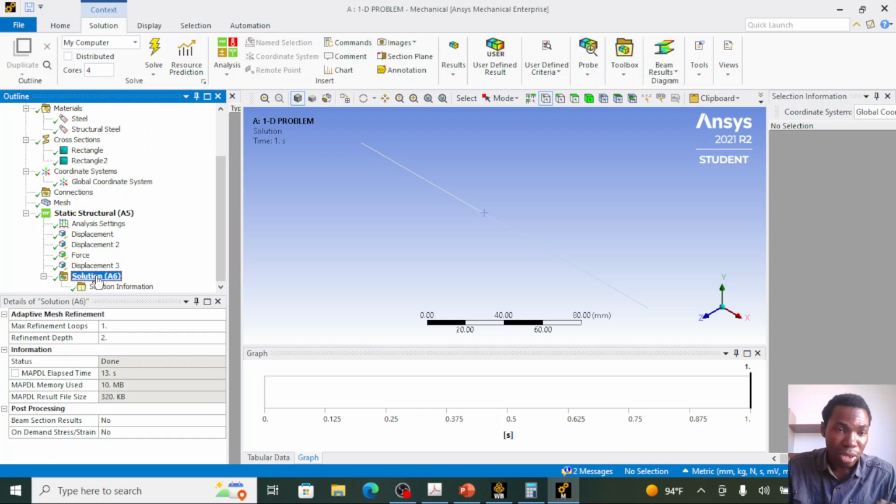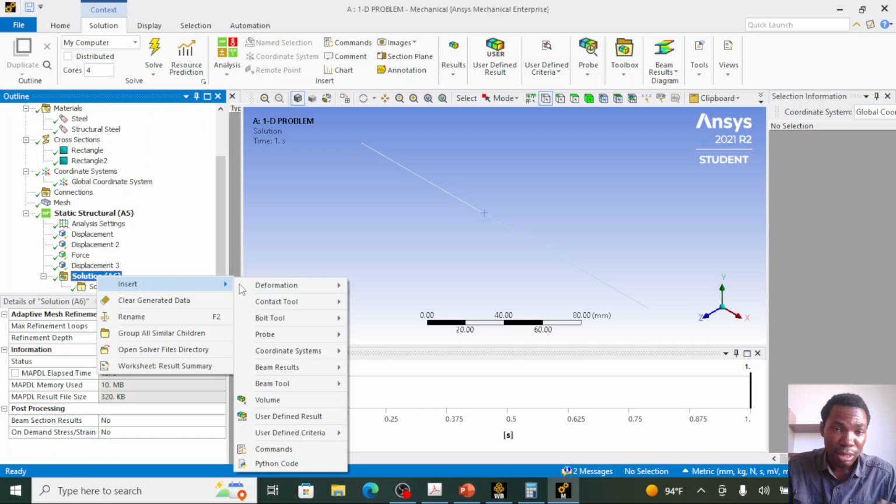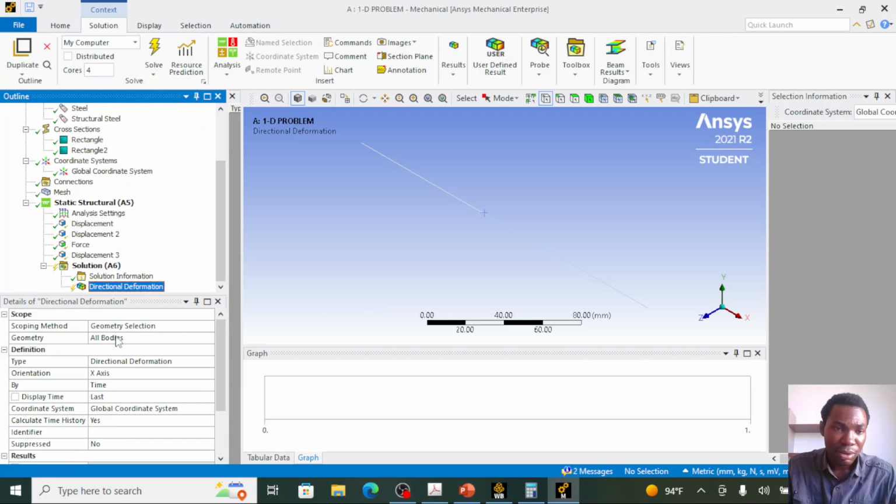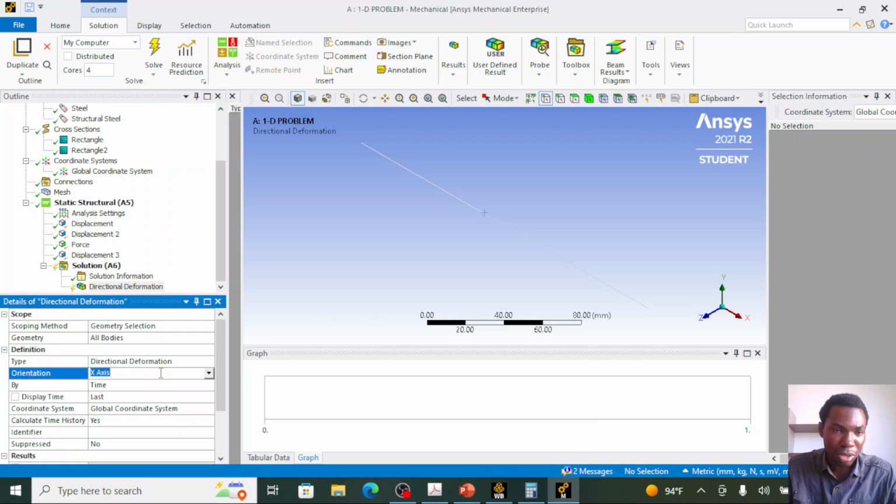Under the solution tree, you right click, insert, deformation, directional. Deformation is already set to the x direction, so I don't need to do anything here. If I was looking for deformation in the y direction, we would change to the y direction, but I'm looking for deformation in the x direction, so I'll leave it.